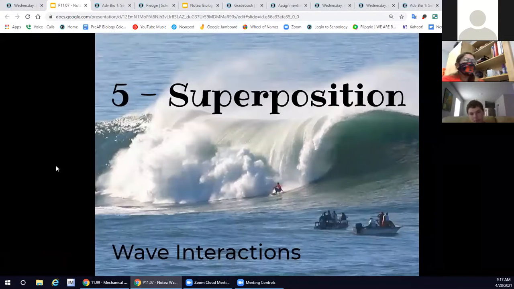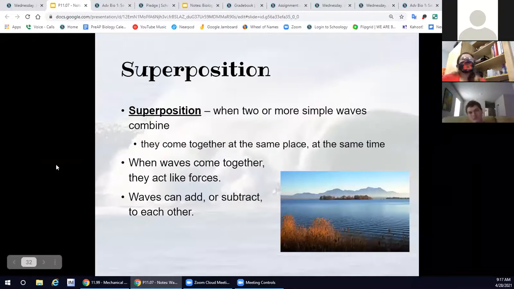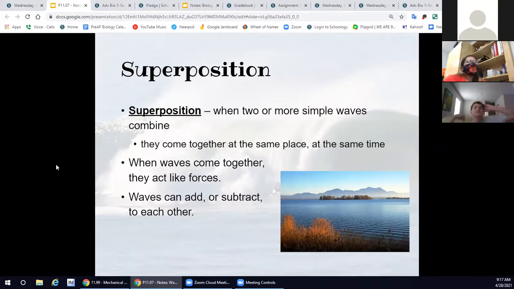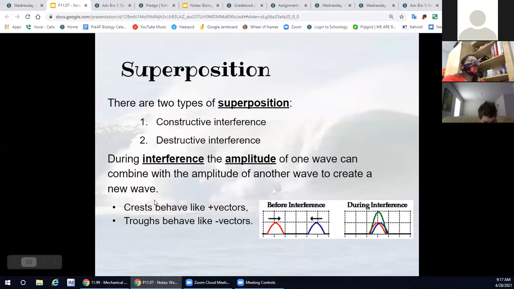And then lastly, we have superposition. This is when waves collide and then they can combine. They're going to come together at the same place at the same time. This is because waves come together like forces. They're a type of medium that can interact with each other. You can add them, you can subtract them. They're just like forces. We have two types of superposition: constructive interference and destructive interference.